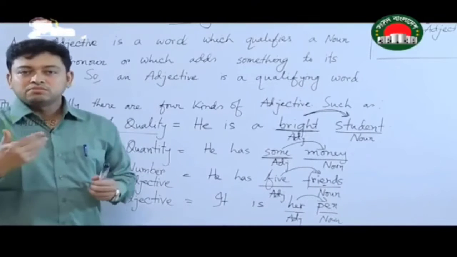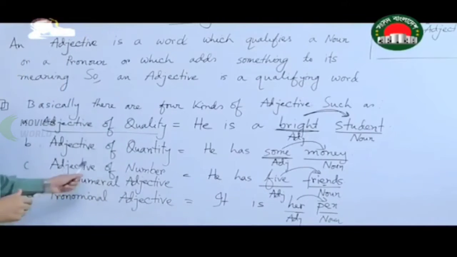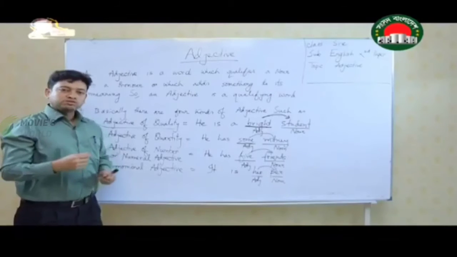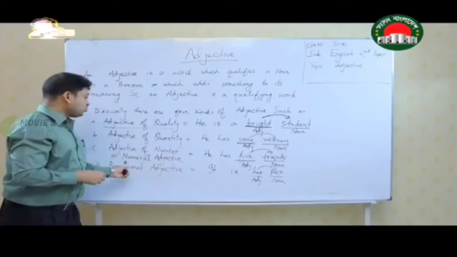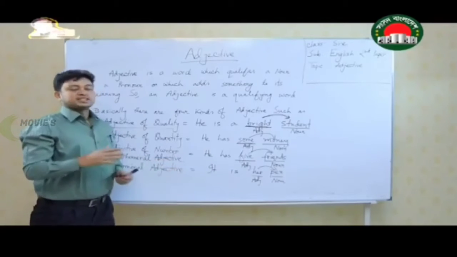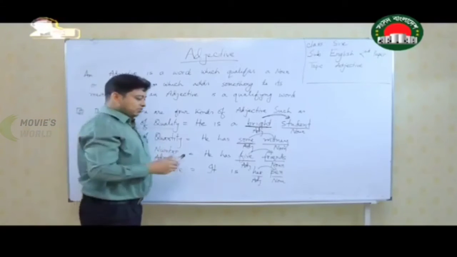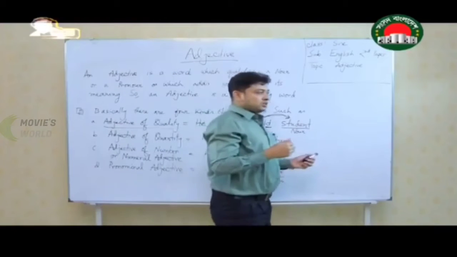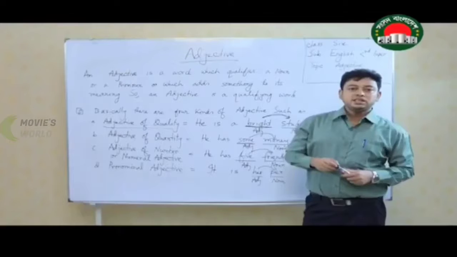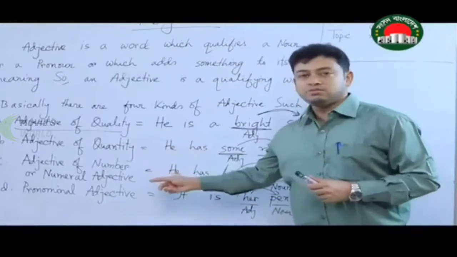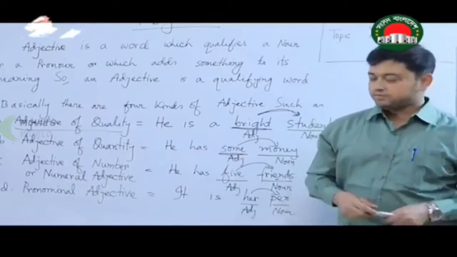As we can count the number, that's why the name is adjective of number. We can also define it as numeral adjective. That means in the exam, if the example is given here, and if you write down this as an adjective of number, your answer is correct. If you say this is numeral adjective, your answer is correct as well.